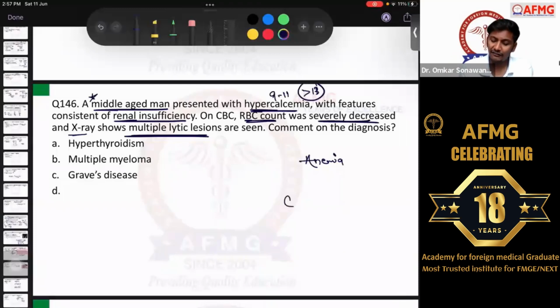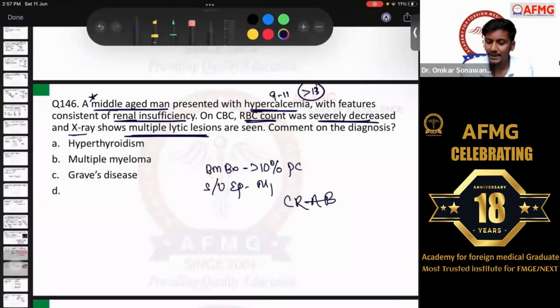There are CRAB features in this patient. What do we mean by CRAB? We have discussed. There are 3 diagnostic features of multiple myeloma. First, on bone marrow biopsy, there should be more than 10% plasmacytosis. Second, usually on serum or urine electrophoresis, there should be an M peak, or a church spire appearance on electrophoresis, due to an increase in the level of light chains of antibodies or gamma globulins.